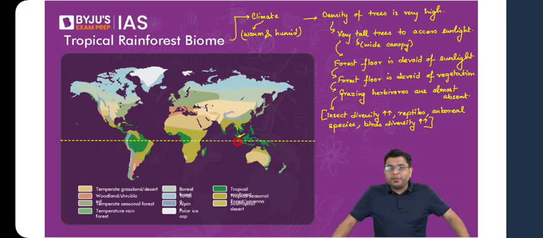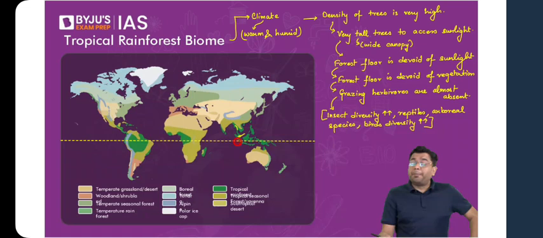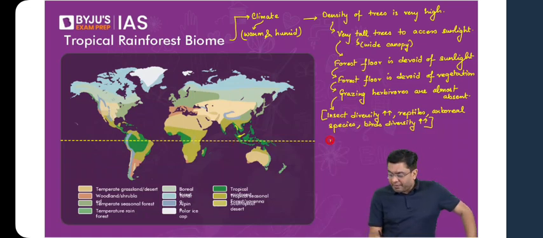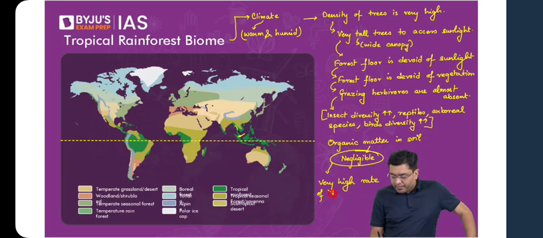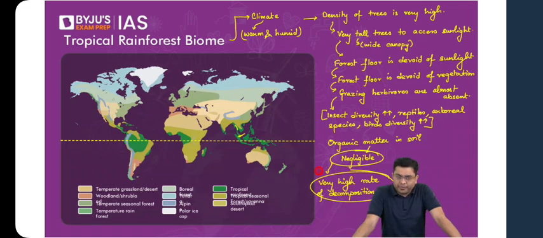Okay. Now, what about the presence of organic matter in the soil? When we talk about organic matter in the soil, will it be high or low? Very good. It will be negligible. Why? Because of a very high rate of decomposition. Very high rate of decomposition. Okay. So these are your characteristic features. So you have the Amazon forest in the region of South America, you have the Congolese forest in Africa, then you have the forest in the region of Southeast Asia, Sri Lanka, parts of Western Ghats. All of them represent this particular feature.